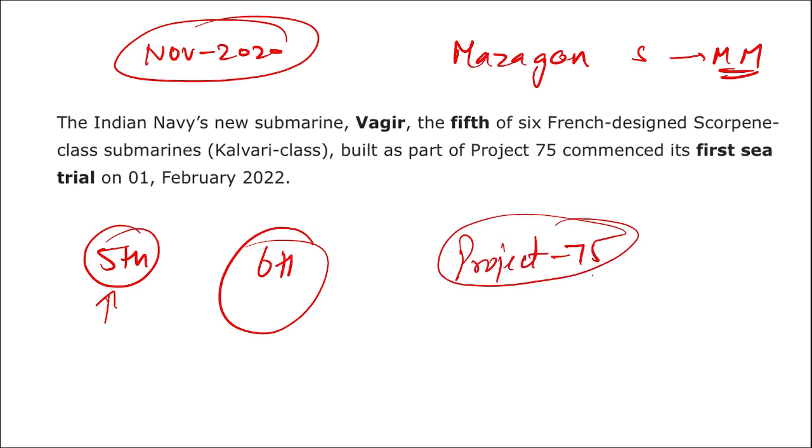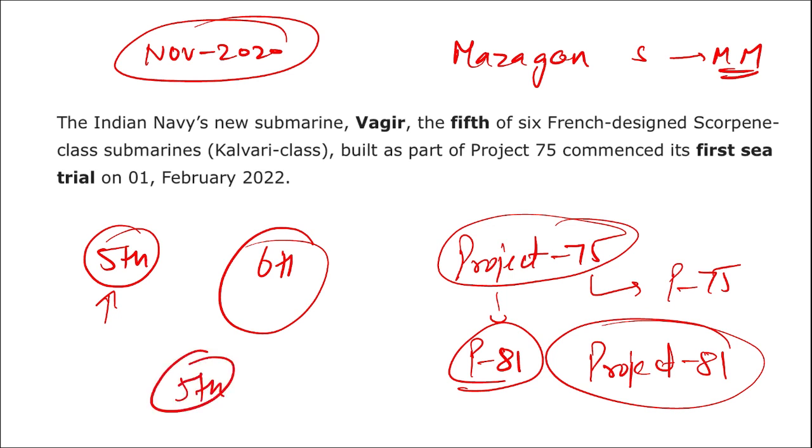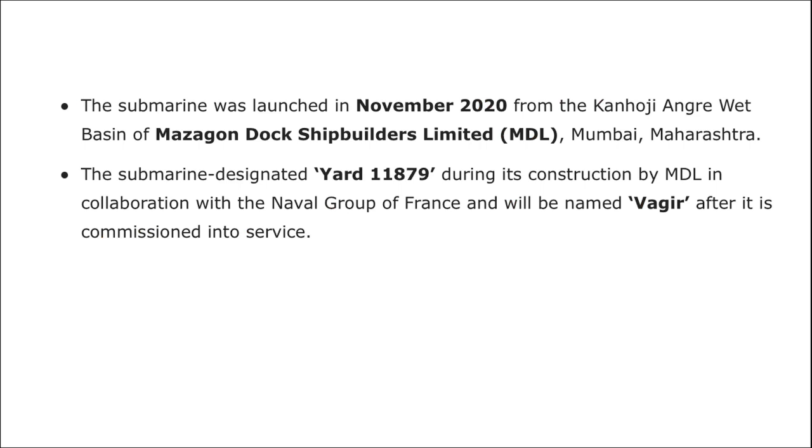This Project 75 is sometimes written as P75. Sometimes you must have seen the helicopter as P8I; here it stands for Project 8I. Remember, this Vajir is the Indian Navy's new submarine. This is the 5th of the 6 French designed submarines to be built under Project 75. They have started the trials of this Vajir, and it was launched in November 2022 by Mazgaon Dock Shipbuilders Limited in Mumbai, Maharashtra.